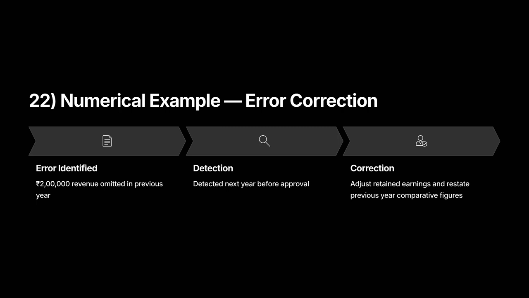Numerical example, error correction. Previous year omitted revenue, 2 lakh rupees. Discover it before financials are approved. Action: restate prior year comparative figures. Adjust opening retained earnings for the earliest year presented. Disclose nature, amount, and effect on EPS if applicable.